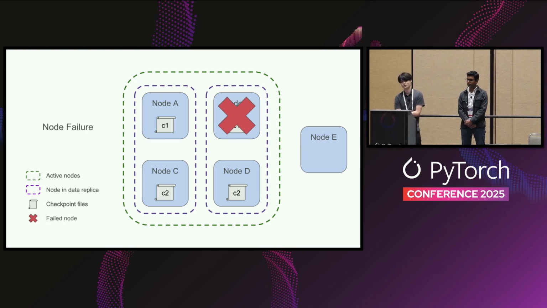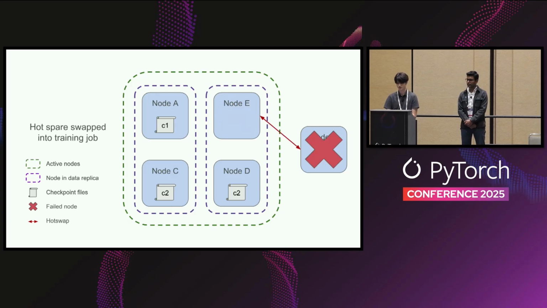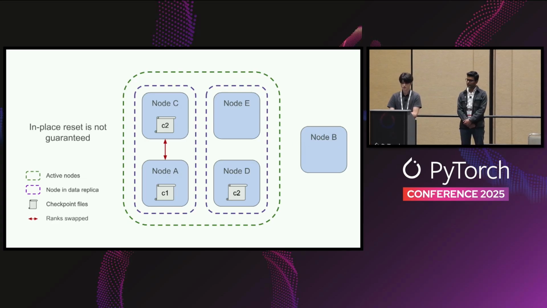But now let's say 1 node goes down, right? To resume training as quickly as possible, customers will reserve a portion of their capacity such that when this node goes down, you could swap it back into place. However, you could see node E just swapped in place doesn't have the checkpoint state. Furthermore, in-place reset is not guaranteed. And what is meant by this is that as you swap in and out nodes, your overall network topology changes. And this dictates how you define your distributed collectives and groups. And so because of this, in this example, node A and node C swap positions in our network topology and thus need to transfer state.